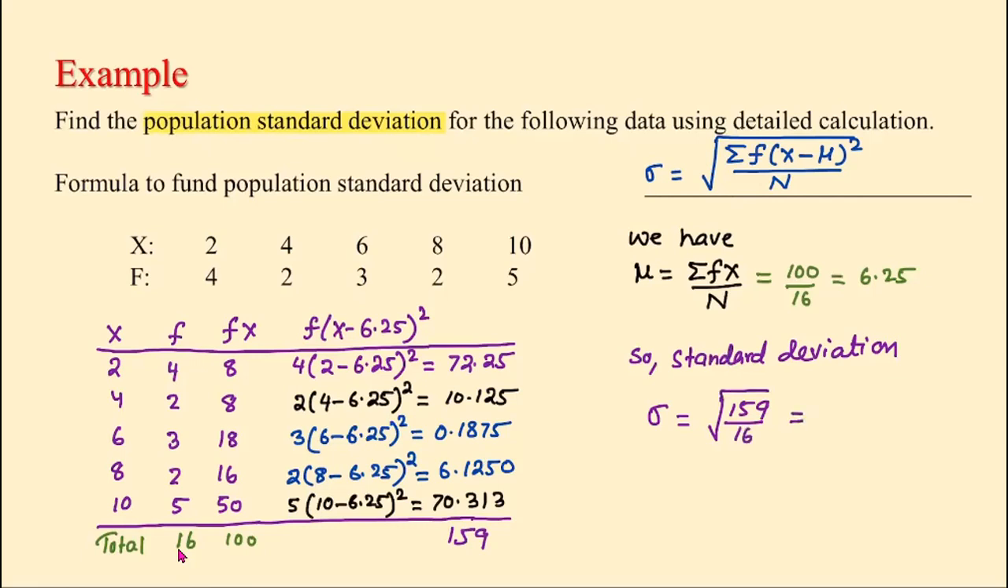And that is equal to, if we simplify this using calculator, it is 3.1524. So the standard deviation for the data that is given here is 3.1524. Remember, this is population standard deviation. If it was sample standard deviation, the formula will be a little bit different and the result will also be different. Okay, now let's move on to the next problem.